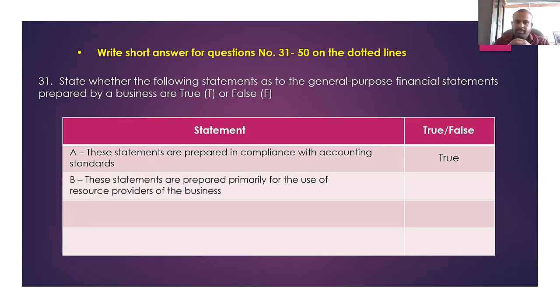Second one, part B. These statements are prepared primarily for the use of the resource providers of the business.